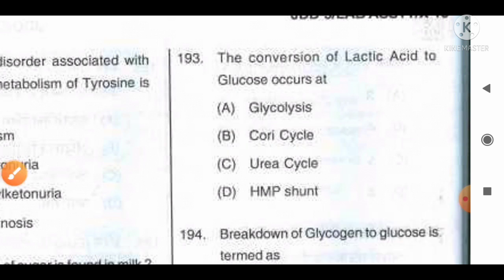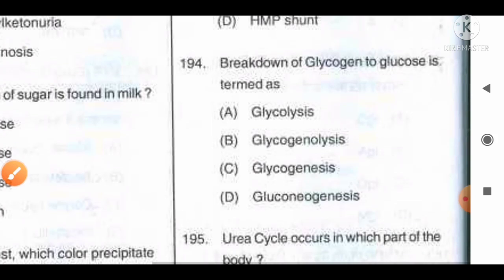Move to the next question number 194. Breakdown of glycogen to glucose is termed as option A glycolysis, B glycogenolysis, C glycogenesis, D gluconeogenesis. You have to remember all the four terms with definition and their meaning. Glycolysis means the breakdown of glucose.